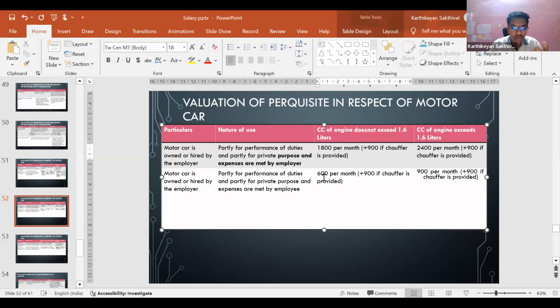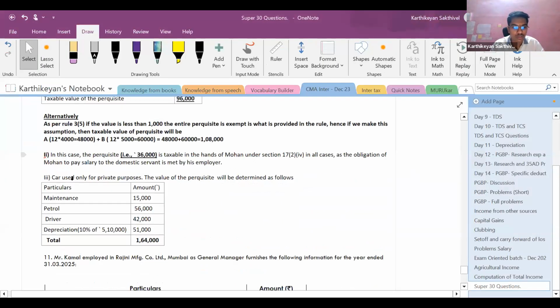If motor car is owned or hired by the employer, partly for performance of duties and partly for private purposes, and expenses are met by the employee. If it is met by the employee, simple, divided by 3. So instead of 1,800, 600 per month, plus chauffeur, there is no difference, plus 900 for chauffeur. Here also it is going to be 900 per month and 900 for chauffeur. That's it. So this is the entire provision, just a small summary in relation to the car. Now let us go to the answer.